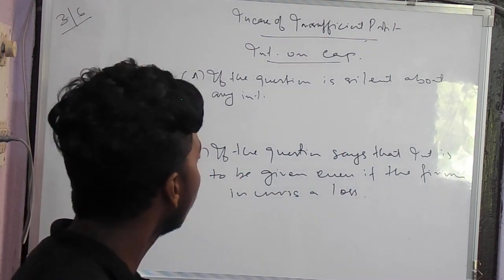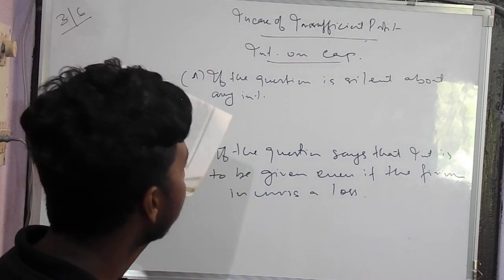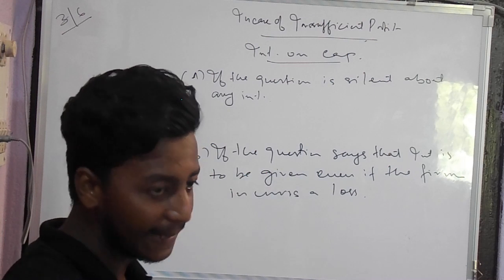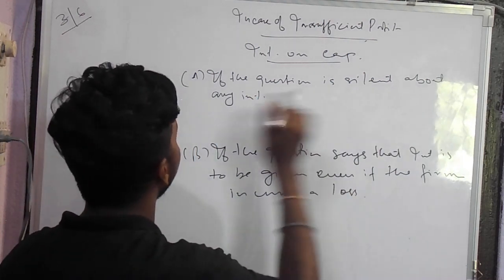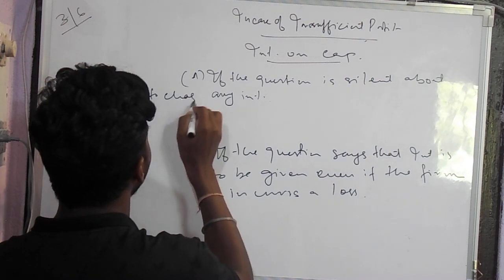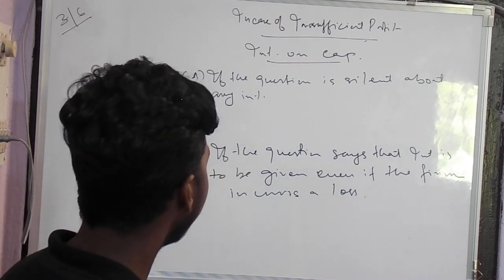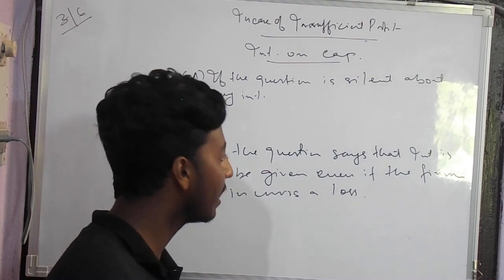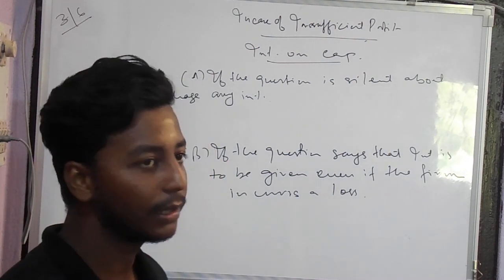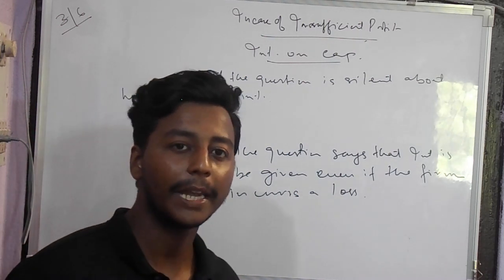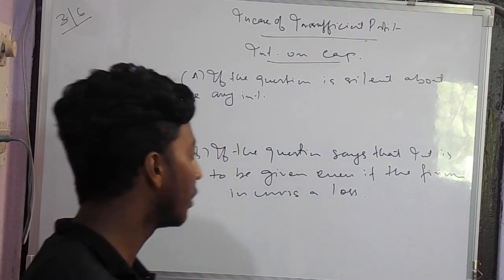So the first case is when the question is silent about how to charge any interest. And the second case is if in the question it is given that even if the firm is incurring a loss, the firm has to pay interest on capital. So these are the two cases.